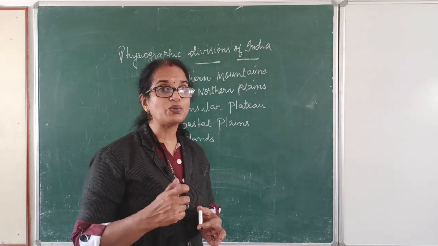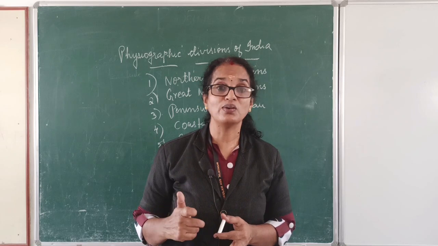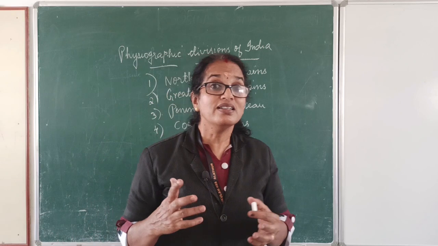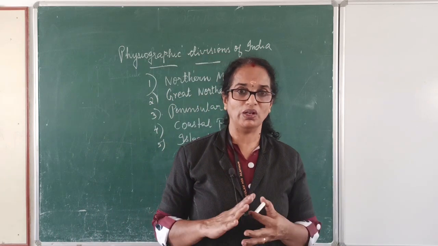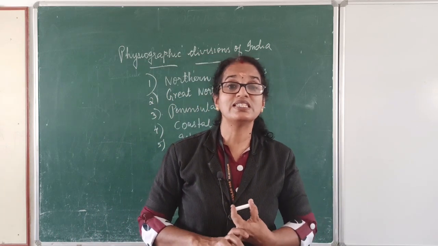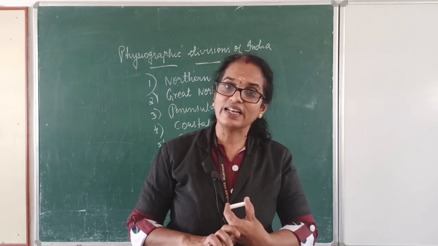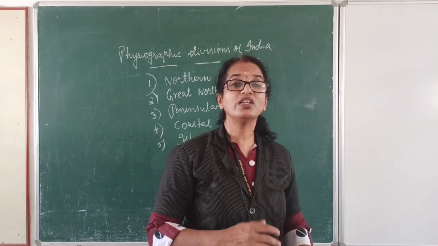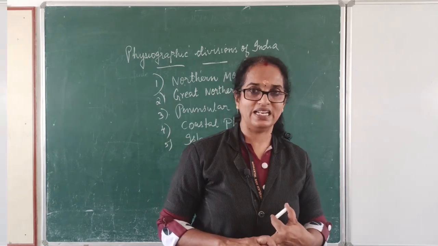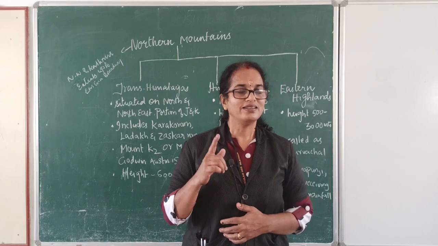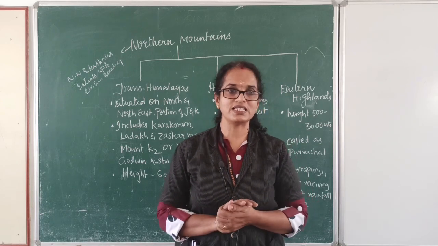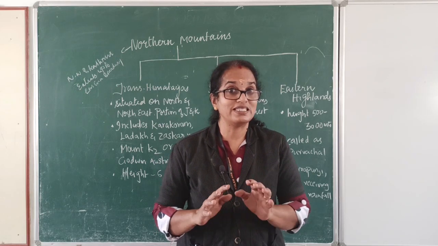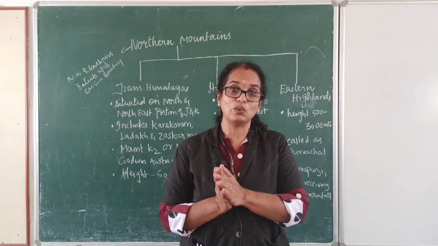The first one is northern mountains. The northern mountains are considered as the Great Wall. Let us study the northern mountains in detail. As I said, the first physiographic division is northern mountains, considered as a Great Wall.